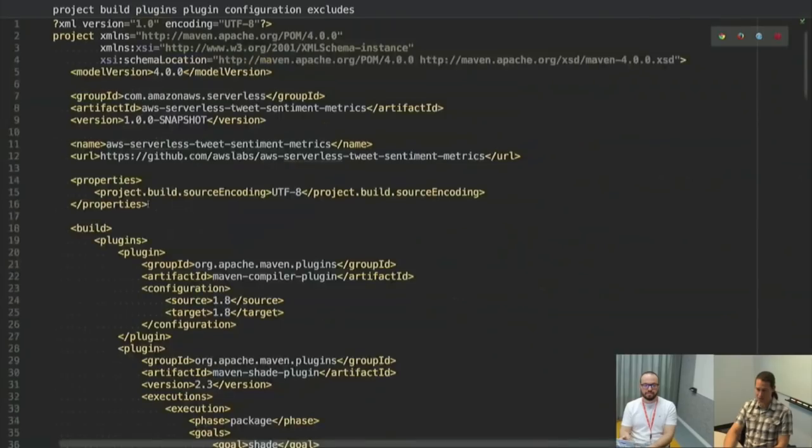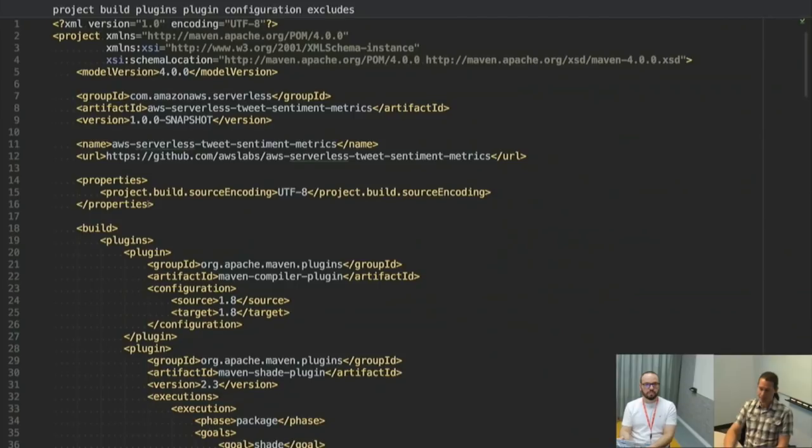Maven creates the skeleton for you, but I put in my group ID, and my artifact ID is just the name of my project. For my version, I'm using semantic versioning. The Serverless Application Repository uses semantic versioning to version your applications.